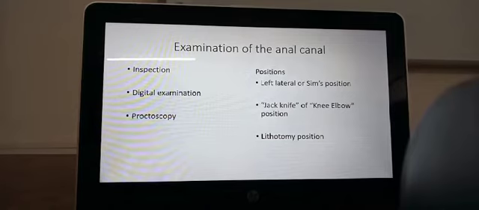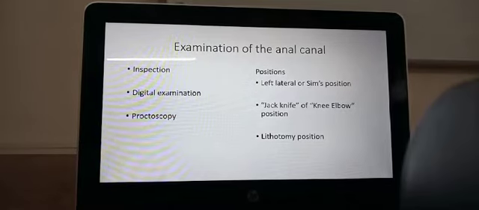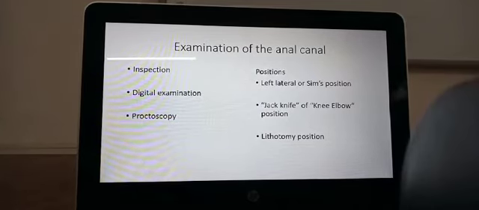Now, to examine the anal canal, we need to see what is there, we need to feel what is there, and to look deep, we can use what is called a proctoscope. So first of all, we just have to take a look, we inspect, then we do a digital examination with our finger, and then after that we do a proctoscopy. We put in a proctoscope to see what the mucosa is like, whether there's an ulcer, whether there is a mass, or whether there are hemorrhoids.